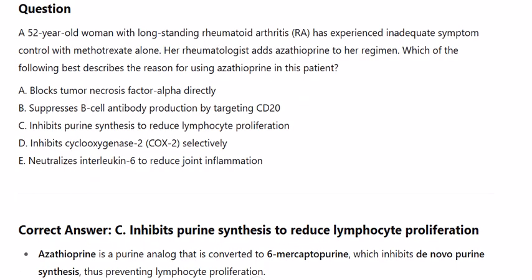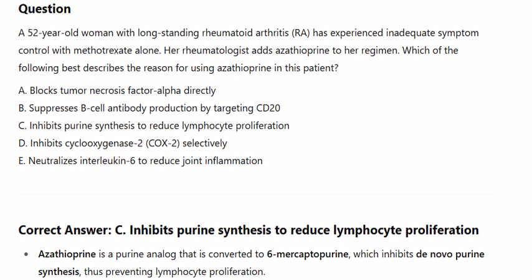A 52-year-old woman with long-standing rheumatoid arthritis, RA, has experienced inadequate symptom control with methotrexate alone. Her rheumatologist adds azathioprine to her regimen. Which of the following best describes the reason for using azathioprine in this patient?